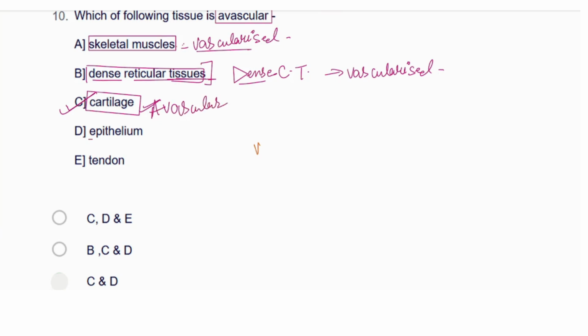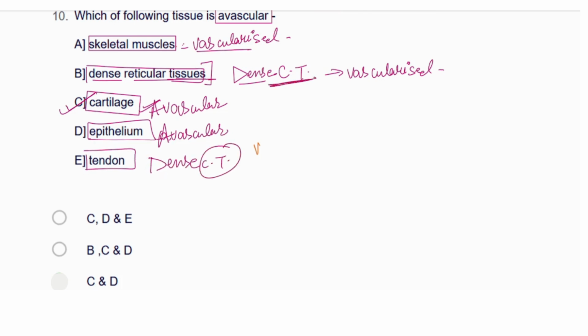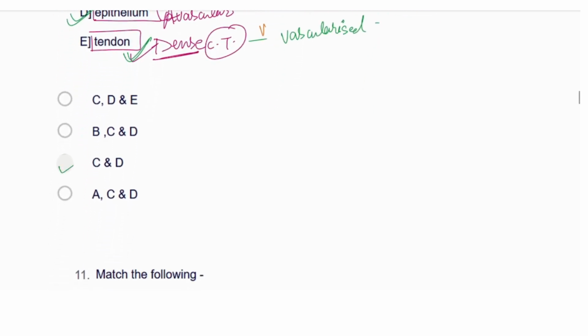And here the epithelial tissue, epithelial again is avascular. It is also avascular. And tendon is what? Tendon is actually again a dense connective tissue. So this is also having the vascularization. So it would be vascularized. Okay, so C and D are actually not having the vascularization. So we'll go with the third option.